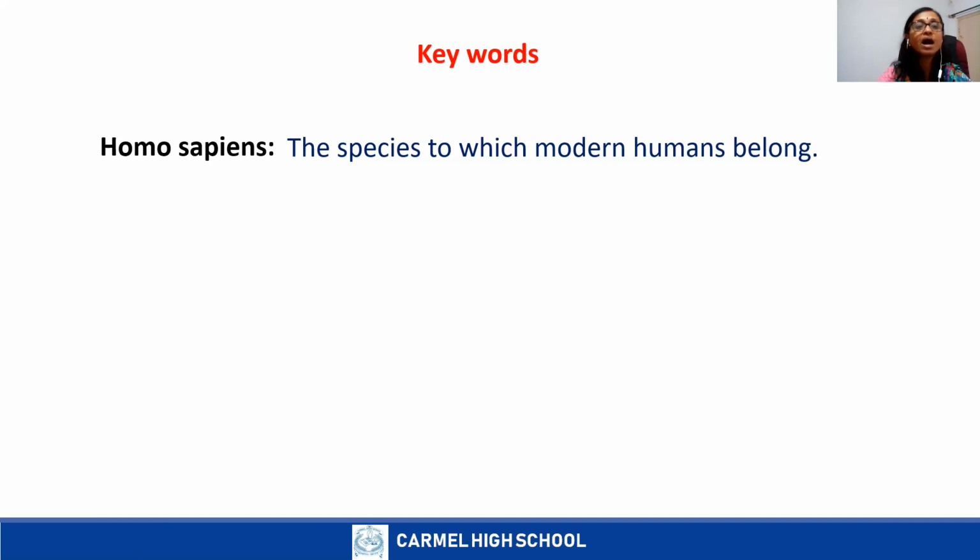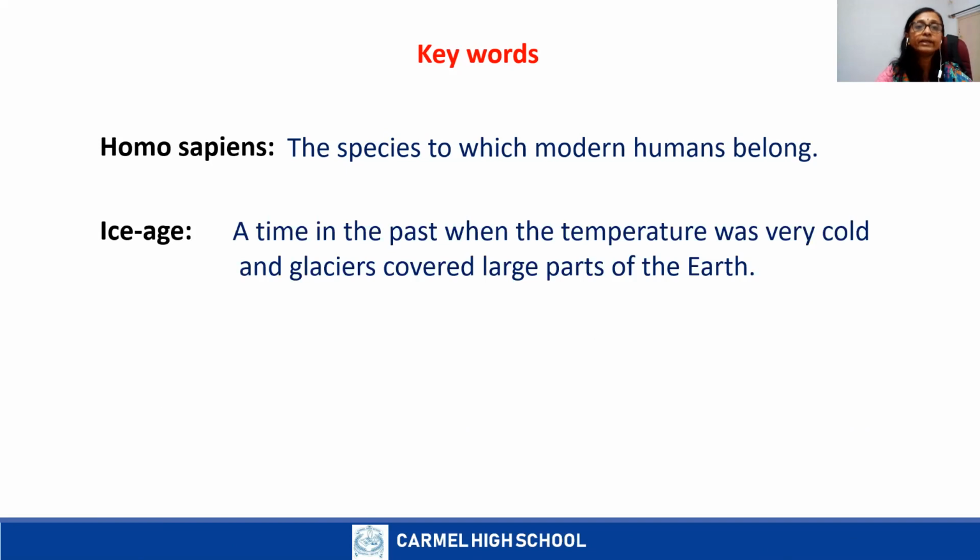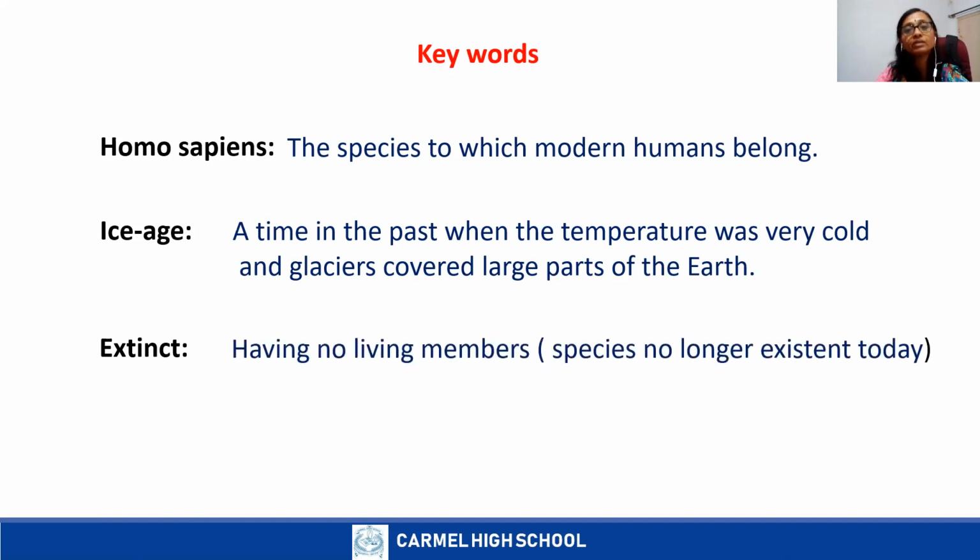Next, Ice Age. It's a period of colder global temperature across the earth, a time in the past when the temperature was very cold and glaciers covered large parts of the earth. Next one, extinct. It means having no living member or species, no longer existing today.